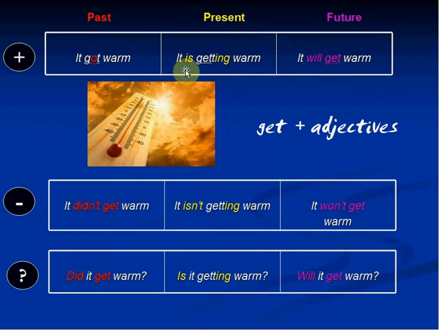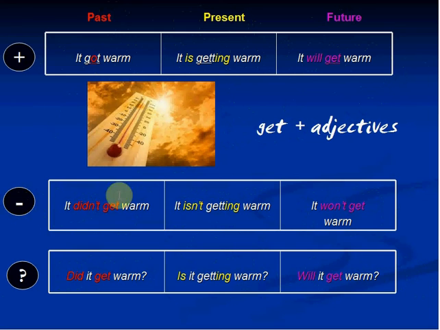So for example, if I say it is getting warm, it means it is becoming warm. It got warm is a synonym of it became warm. Last night it got warm. Right now it is getting warm. Tomorrow it will get warm. It will become warm.